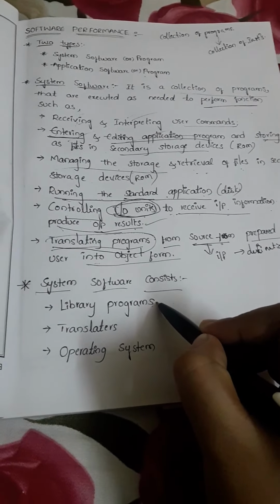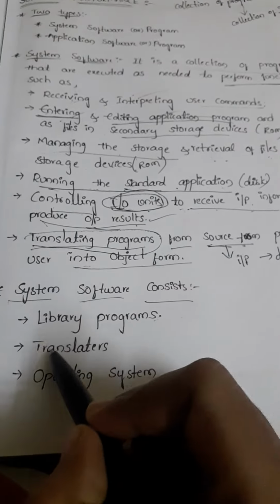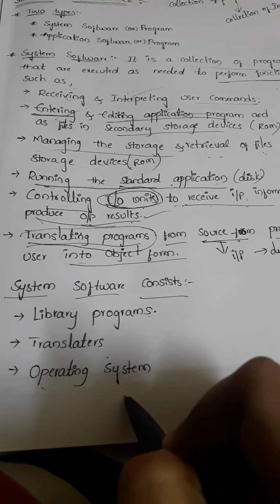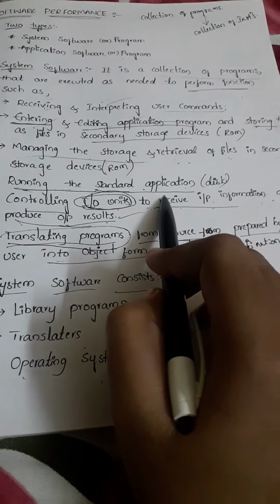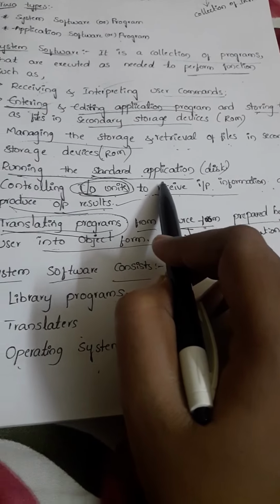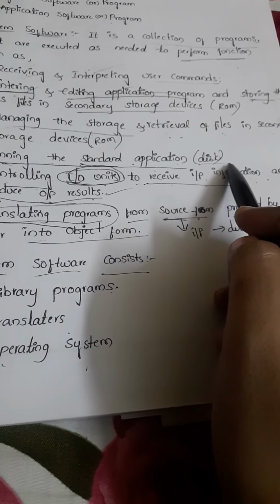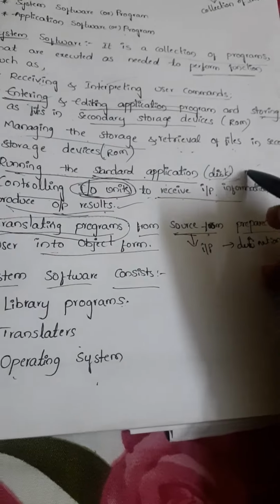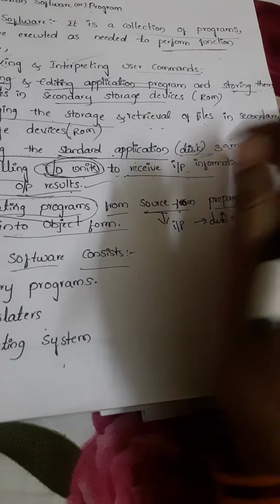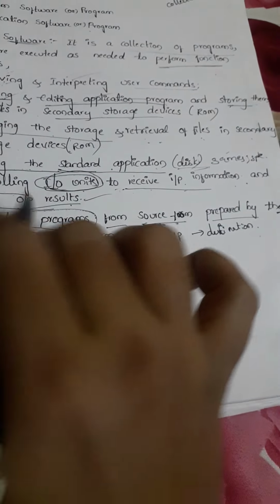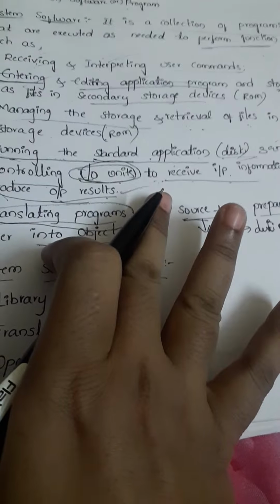One is library programs, and translators, and another one is the operating system. So just now I explained running the standard application, right? That standard application we can represent as a disk, or as games, spreadsheets, word processor, etc. And it also manages the storage space in the magnetic disk.